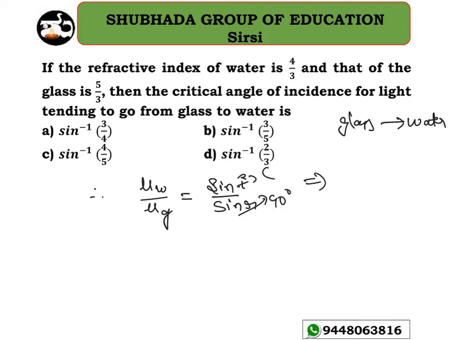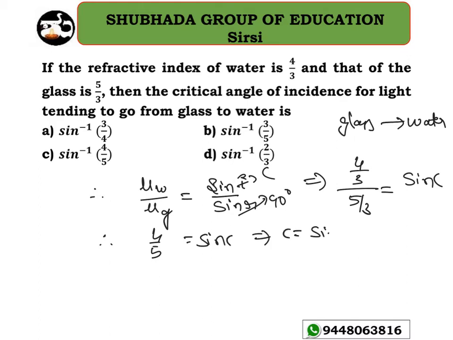So it implies mu W, the refractive index of the water, which is 4 by 3, whole divided by 5 by 3, is equal to sine C. Therefore 4 by 3, the 3s cancel, and we have 4 by 5 equal to sine C. It implies C equals sine inverse of 4 by 5. So option C is the right answer for this question.